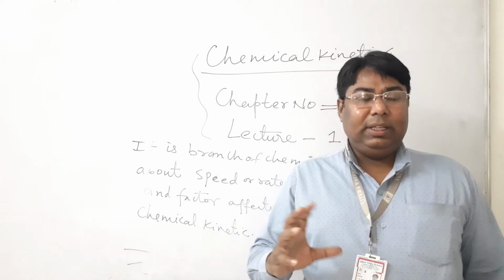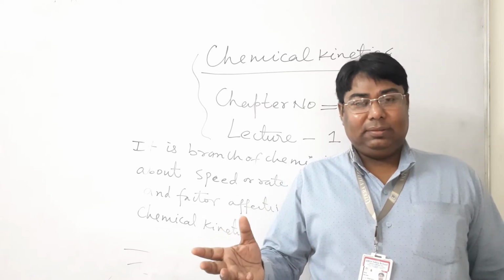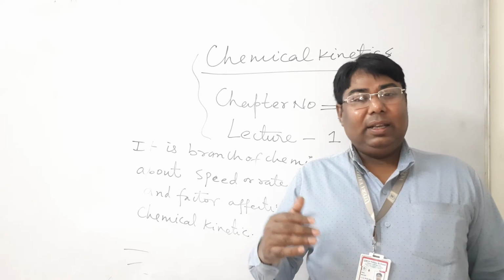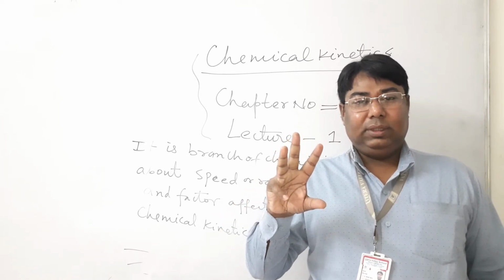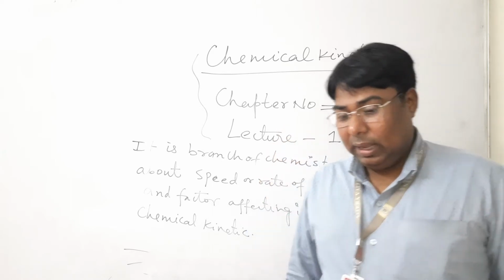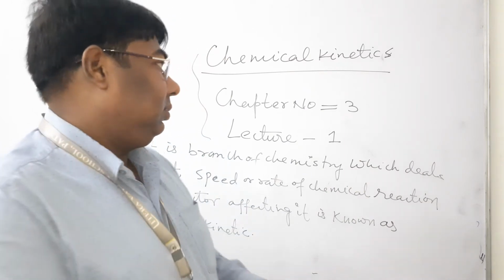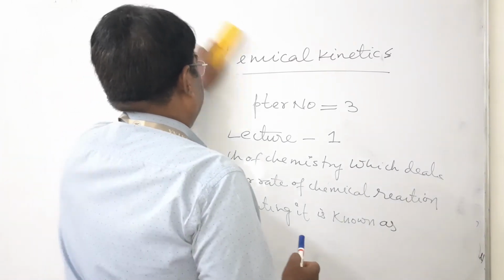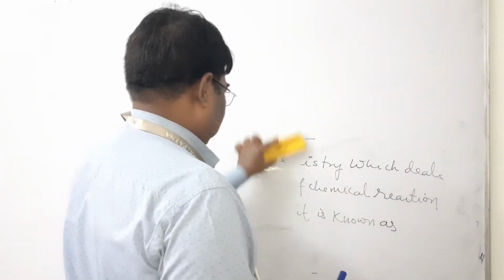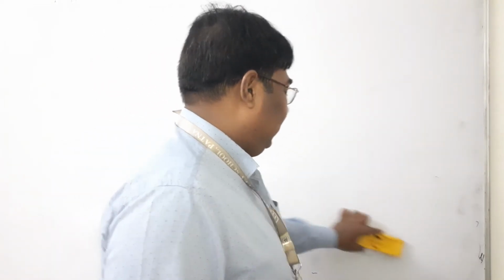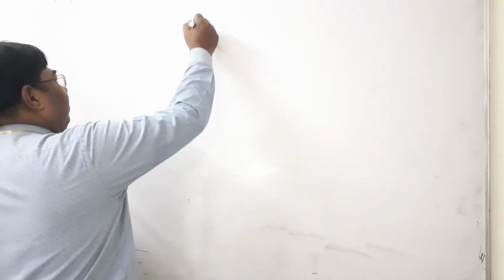And on the basis of completion or time taken, chemical reactions are categorized mainly into three groups. There are three parts. Chemical reactions are of three types on the basis of speed.